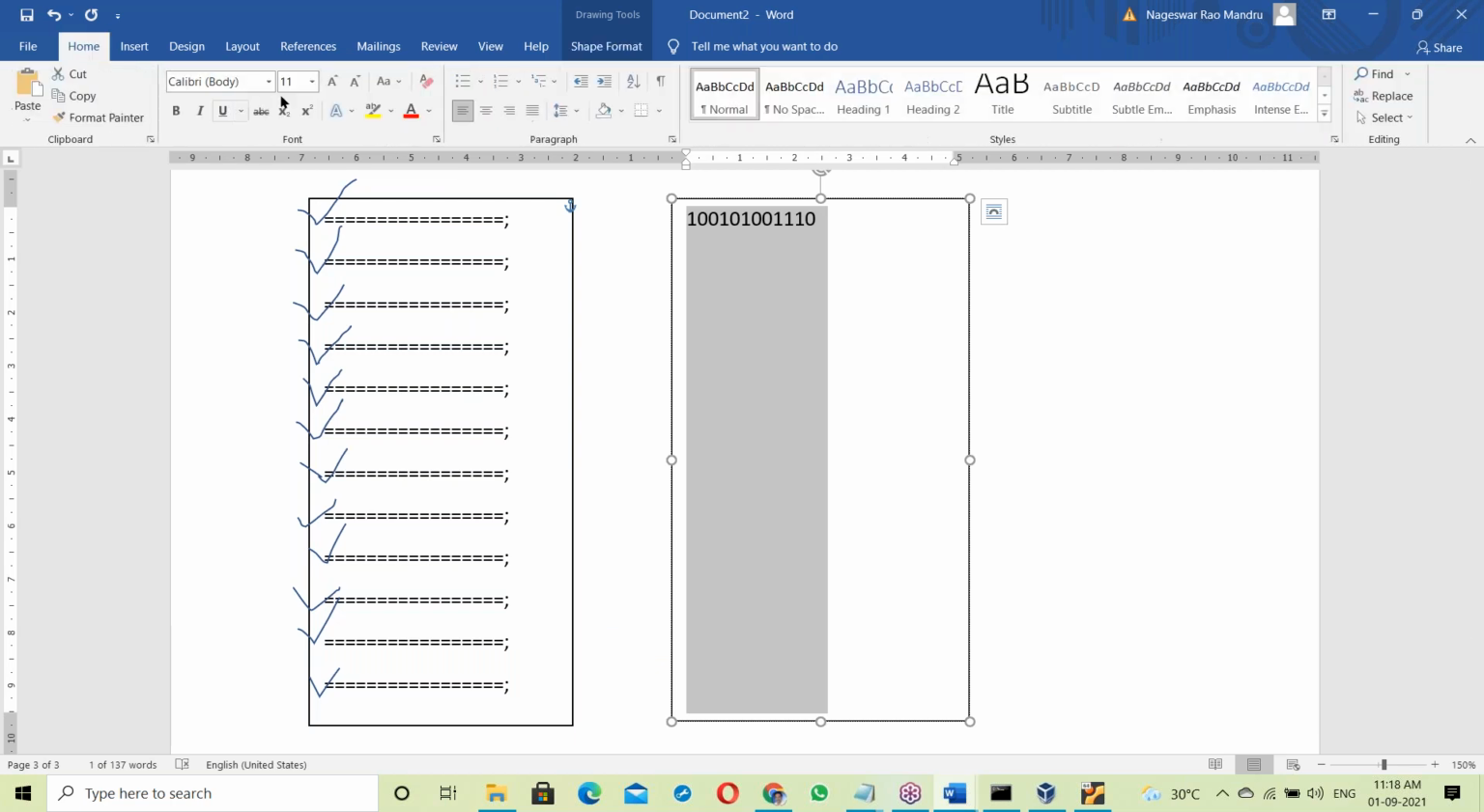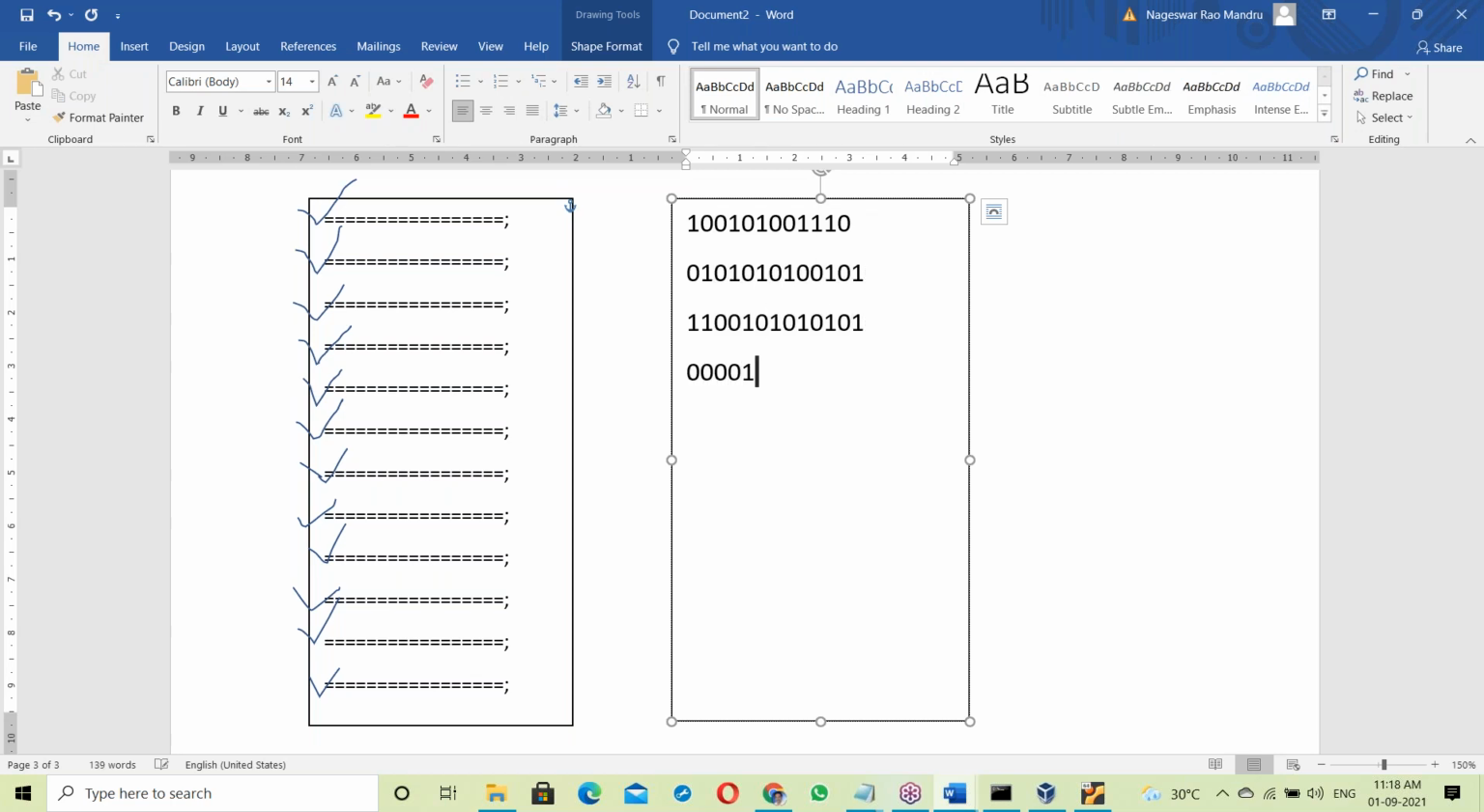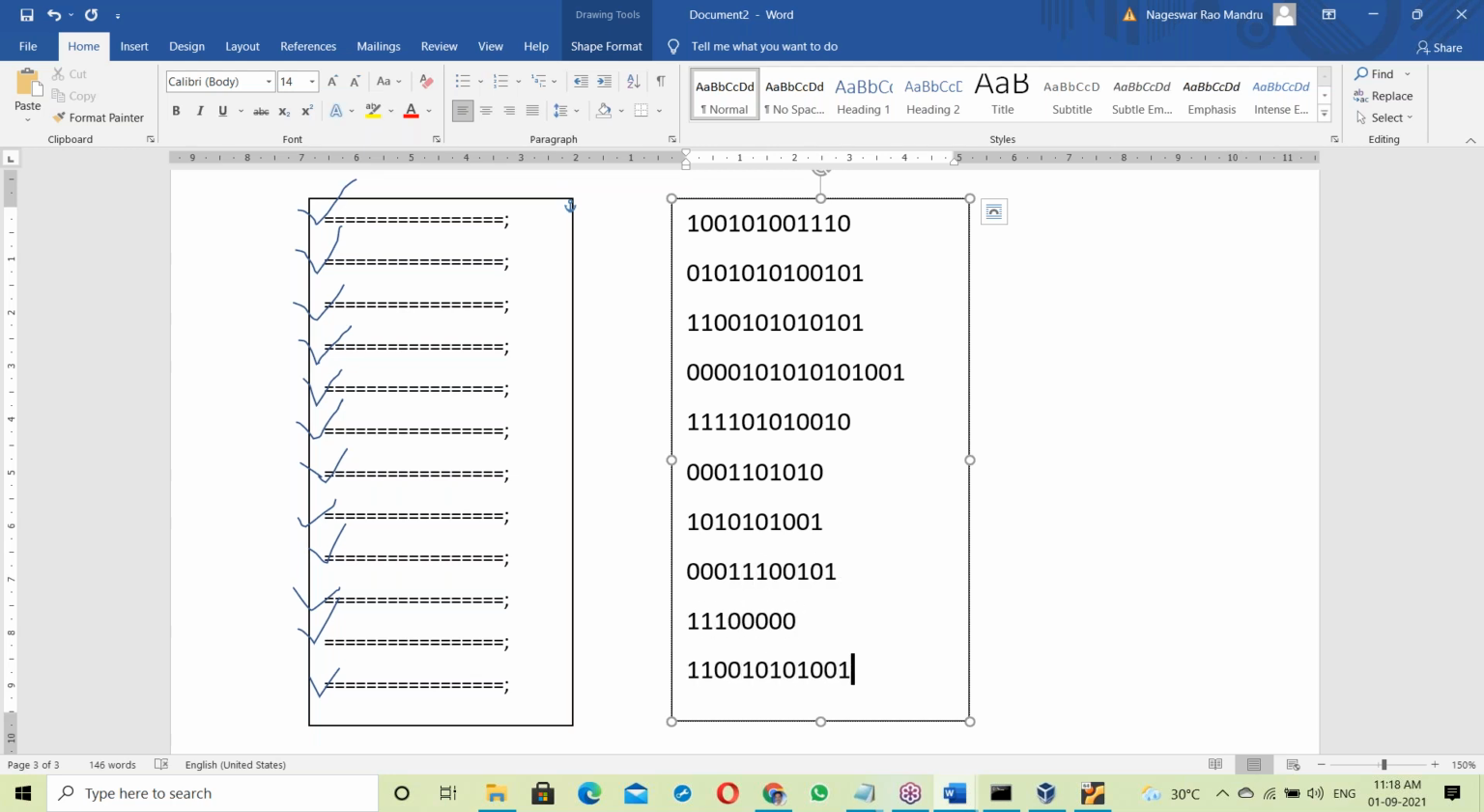Write to another file, the binary codes. Every statement converts to binary format. All the statements, from top to bottom, are converted into binary formats and written to another file.